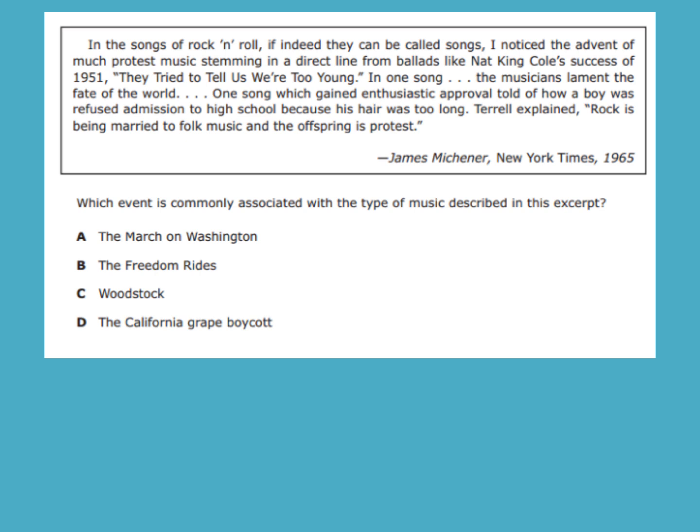All right, go ahead and pause this and try to answer it. I always like to point out rock is being married to folk music, and the offspring is protest. And anytime you see that, you know that's more than likely going to be some hippie stuff. That's Woodstock.